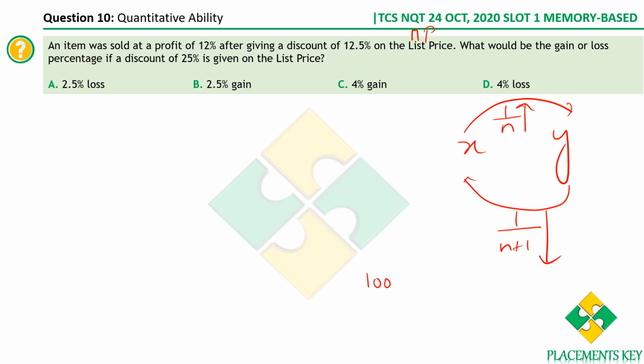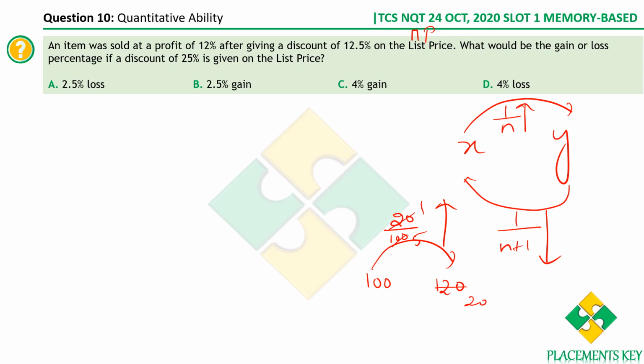Let's take 100 and 120. What is the increase from 100 to 120? 20 is increased from 100, so there is an increase of 1 by 5. Now from 120, how much will it have to decrease so that you get 100? You will have to decrease by 1 by 5 plus 1, that is 1 by 6. What is 1/6 of 120? It is 20. So if you decrease 20 from 120, again you get 100.